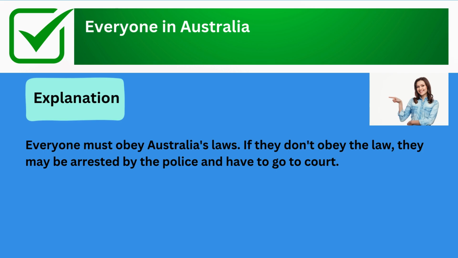The correct answer is everyone in Australia. Explanation: everyone must obey Australia's laws. If they don't obey the law, they may be arrested by the police and have to go to court.